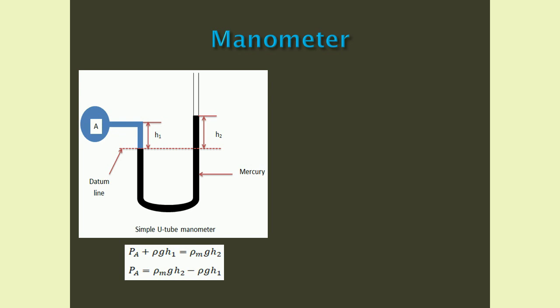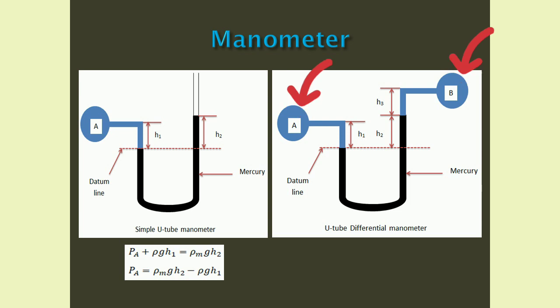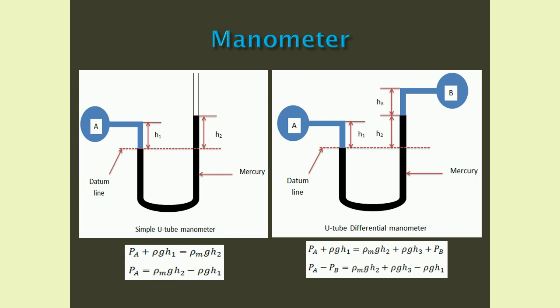And the second one is differential manometer. Here we want to find the pressure difference between A and B. So after balancing pressures along the datum line, we will get PA minus PB equals rho m g h2 plus rho g h3 minus rho g h1.